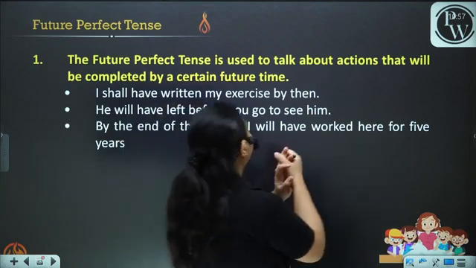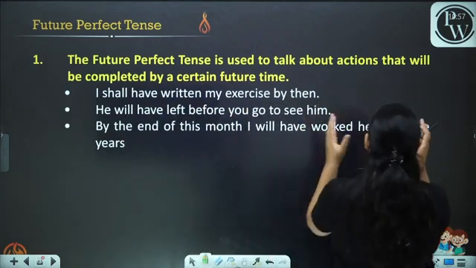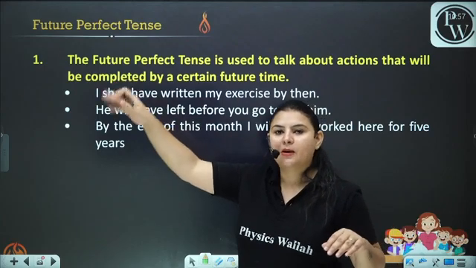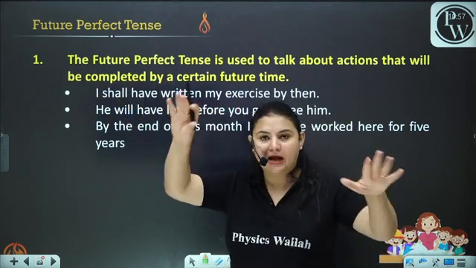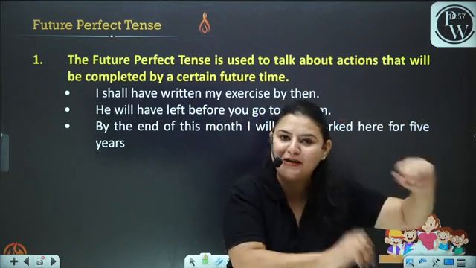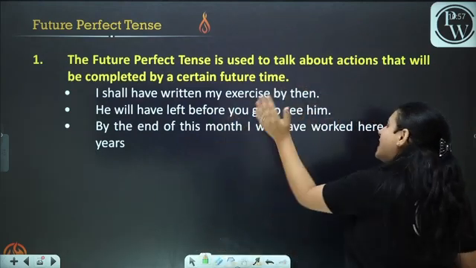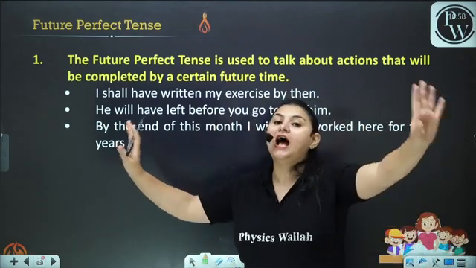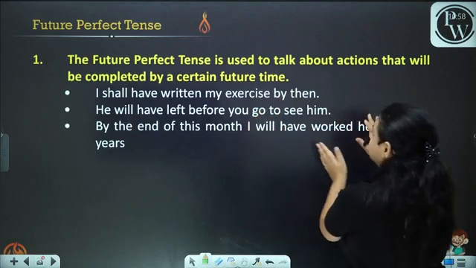The future perfect tense is to talk about actions that will be completed by a certain future time. By a certain future time, that would be done. That would have been started and that would have been completed. Okay, I shall have written my exercise by then. You are sure that I shall have written my exercise by then.